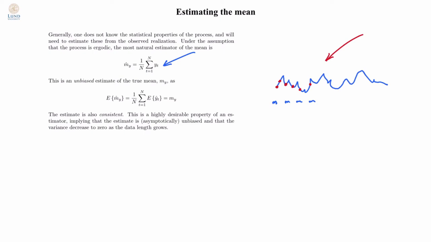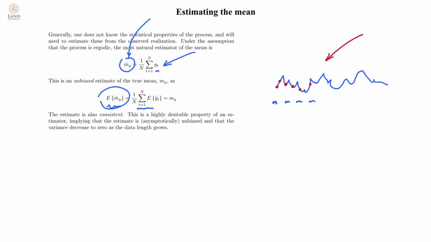This is an unbiased estimate. That means that if I compute the expectation of my estimate of the mean, so the m-hat here is the estimate of the mean, that is that I take an average of the different stochastic variables y, and of course then that means also that my m-hat here is in itself a stochastic variable, and I can compute the mean of my mean estimate. That's what I do here.